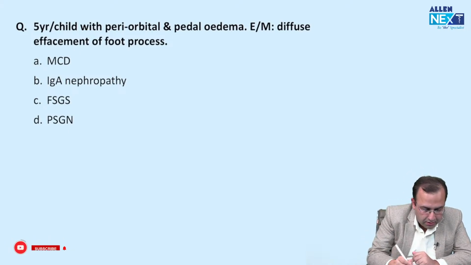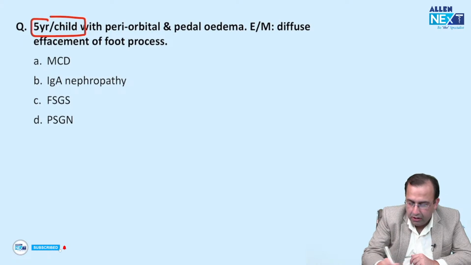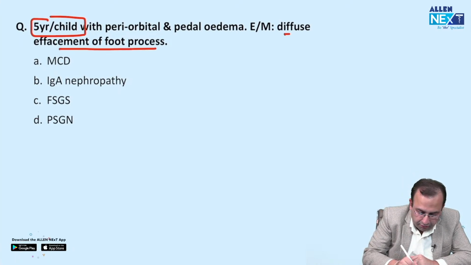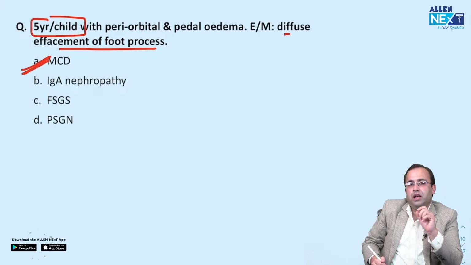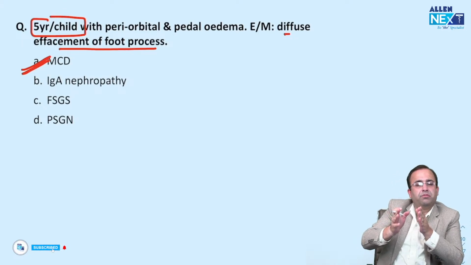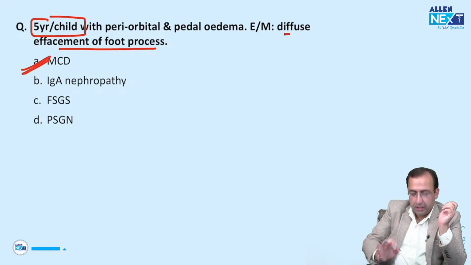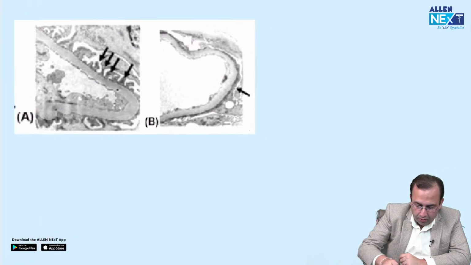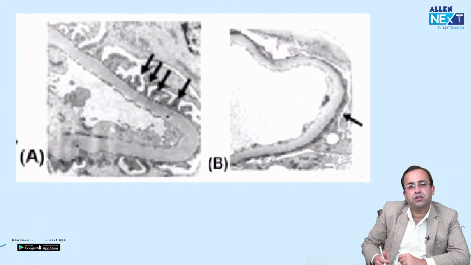So tell me this, a 5-year-old child with periorbital edema and electron microscopy shows diffuse effacement of foot processes of podocytes, MCD. Child with nephrotic syndrome with effacement of foot processes of podocytes, MCD, minimal change disease. Versus, now have a look at this electron microscopic image.